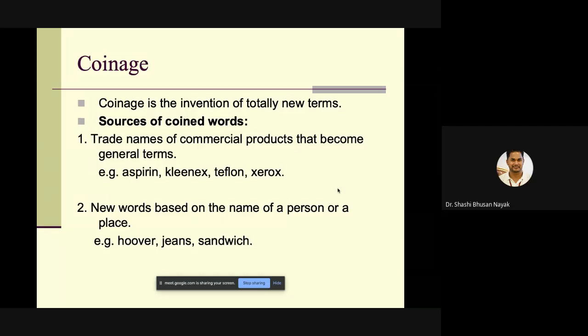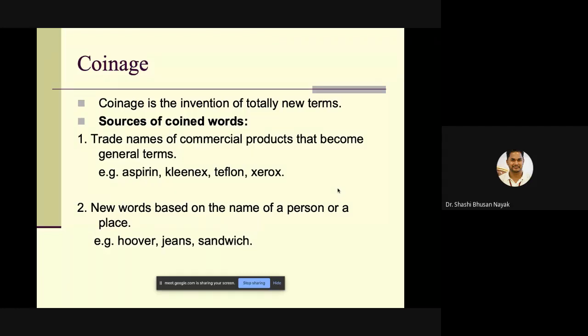Coinage is the invention of a totally new term. Sources of the coined words: trade names of commercial products that become general terms, like aspirin, Nylex, Teflon, Xerox. Mind you, Xerox, which we use in normal conversation in day-to-day life, is the name of a company. Ideally, the word is not what we use as Xerox. That is wrong. You have to avoid that. That is one of the many common errors we commit every day in our day-to-day conversations.